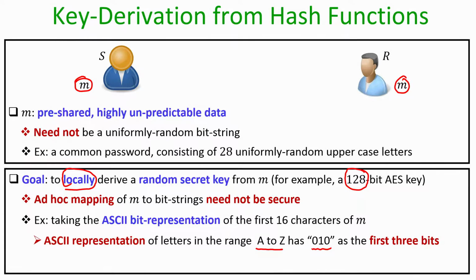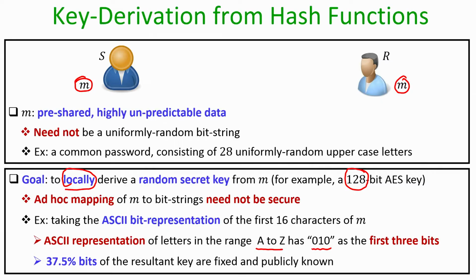So, it does not matter what exactly the first 16 characters of the password M available with the sender and the receiver are. If they convert the first 16 characters into their ASCII representation, then an adversary who knows that they are taking the ASCII representation of the first 16 characters of the common password knows that 37.5% of the resultant key is fixed and known to any third party.